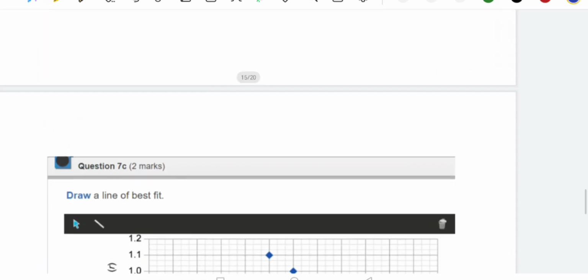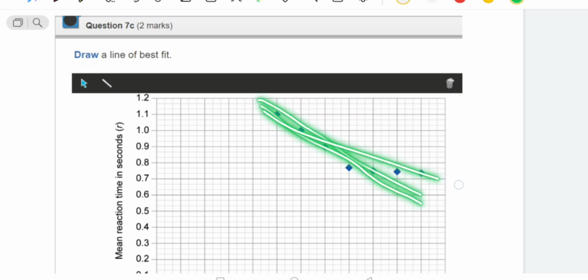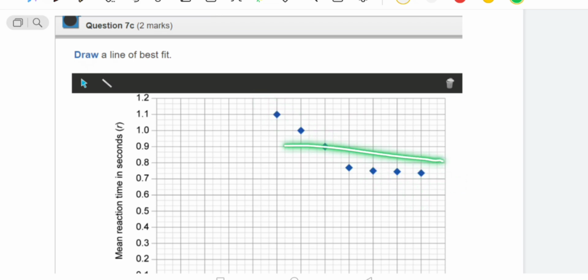Let's go to the next question, 7c. We are going to draw the best fit line. You can see the dots are given. How to draw it? It can be like this, or like this, to get 2 marks. If you draw like this, you will get 1 mark.